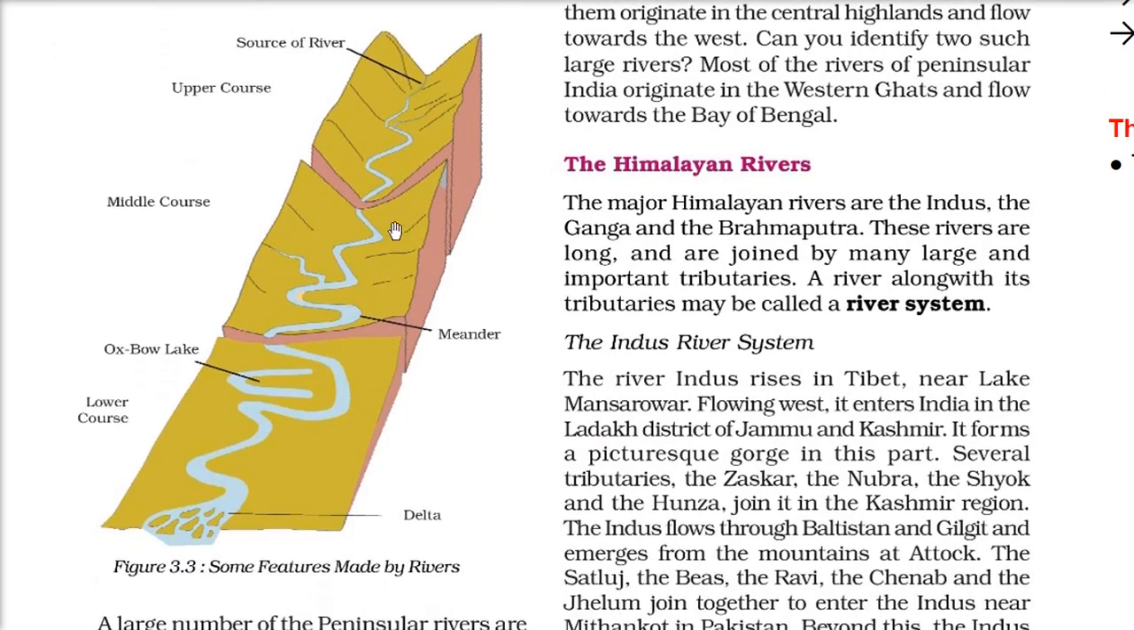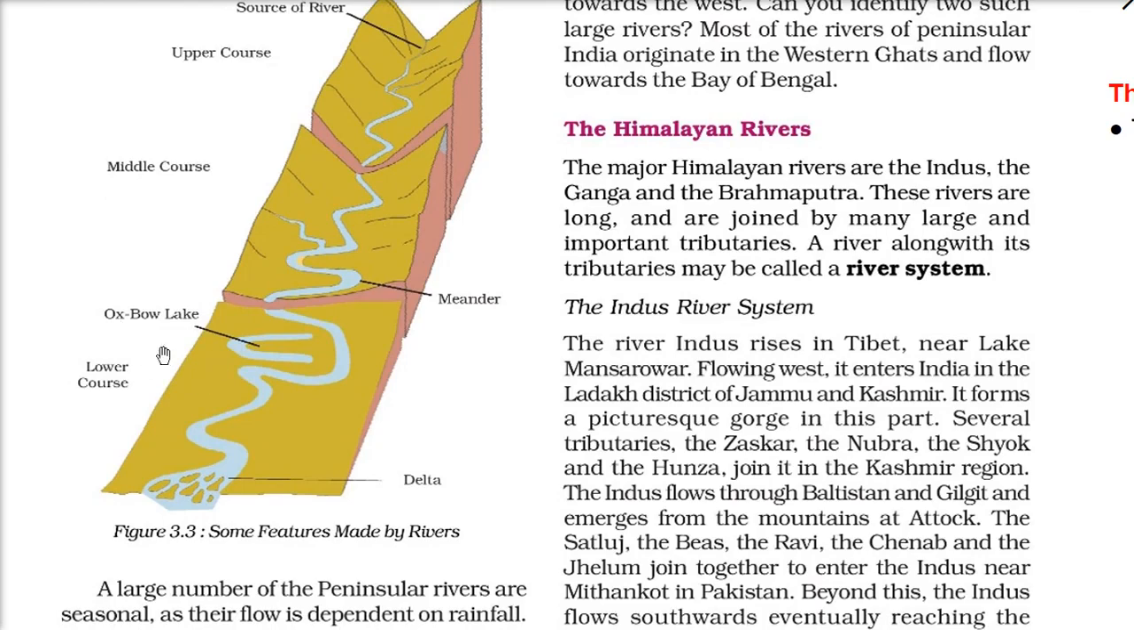When we come down, this is the middle course, and in the middle course we have a meander. Meander is just like a snake. Have you seen a serpent, how it goes around? It goes around like a river. The river makes a shape like a snake. That is a meander. Then we have the ox-bow lake. This is a bow, like the foot of an ox, an animal. The shape is like this, so it is called an ox-bow lake. The water comes here when there is a flood, and when it recedes, it leaves this ox-bow lake.